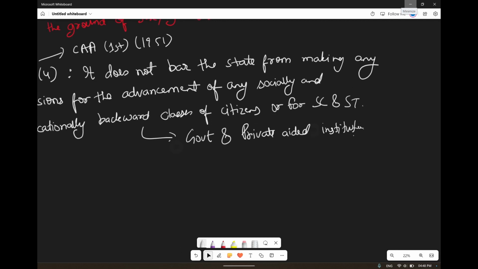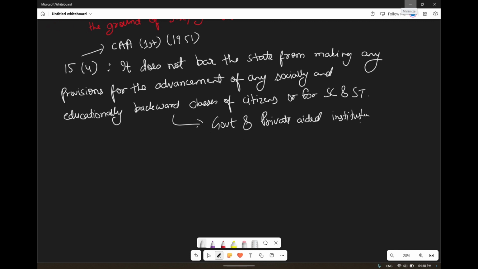So now the government can make any law where it will discriminate on the basis of caste. And why will they discriminate? They will discriminate for the advancement of any socially and educationally backward classes of citizens, to uplift the backward society or backward people, to uplift such people within the society. The government can do so. Okay, so this was done through the First Constitutional Amendment Act of 1951.